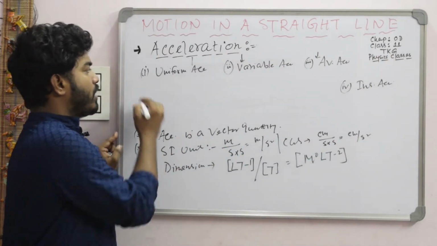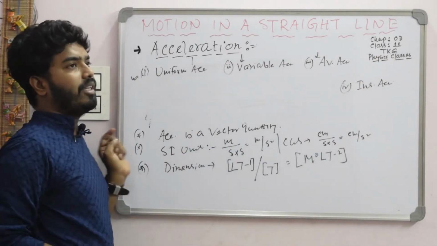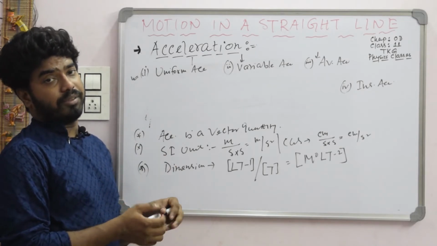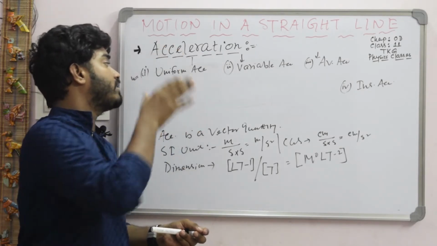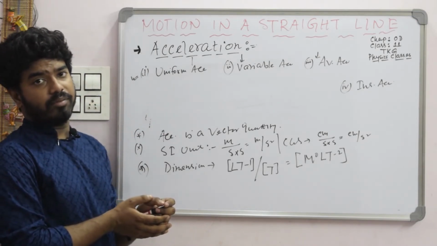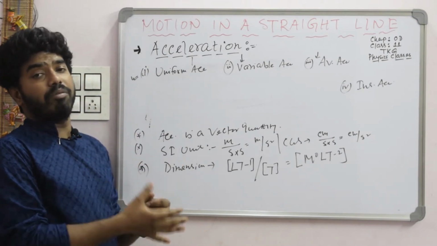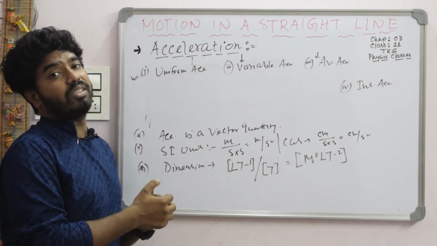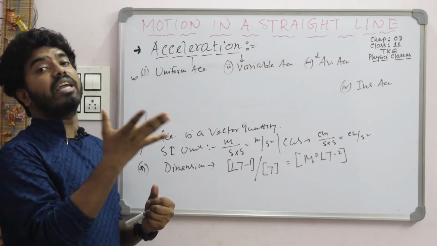Now first of all, what is uniform acceleration? The definition is the same, as you know about uniform velocity and uniform speed. An object is said to have uniform acceleration when there is an equal change in velocity in equal intervals of time.